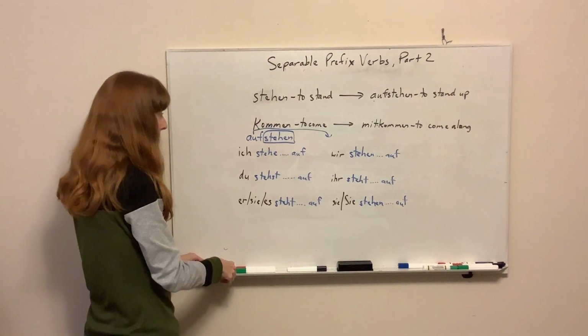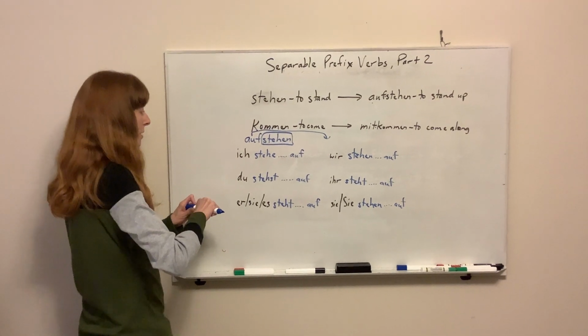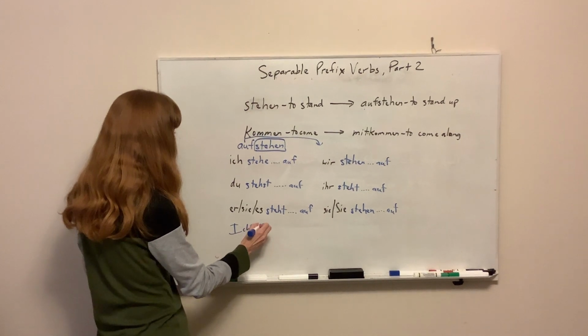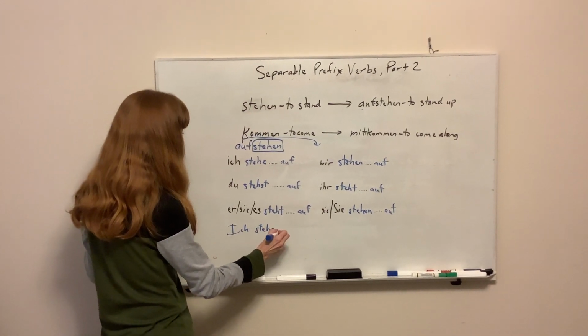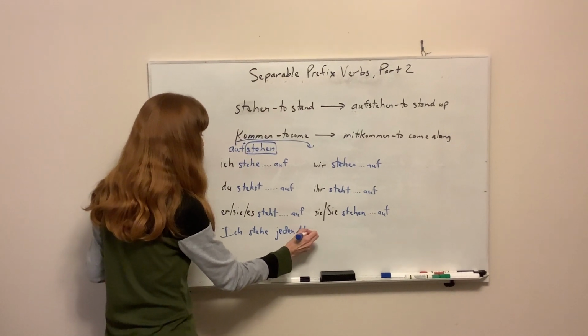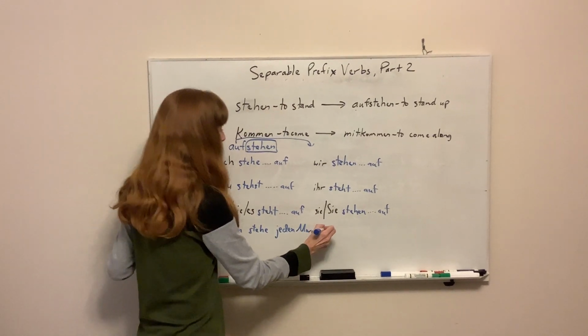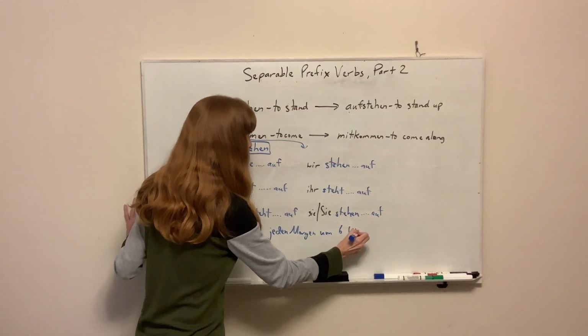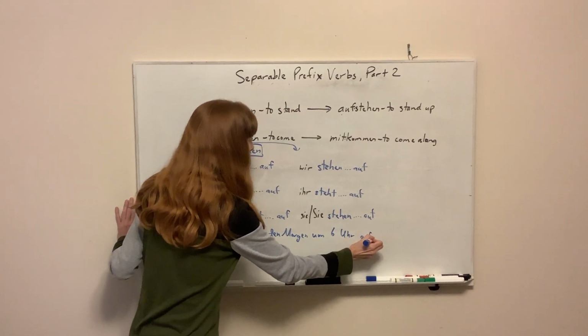So if I were to have an actual sentence with this, it might be something like, ich stehe jeden Morgen um 6 Uhr auf.